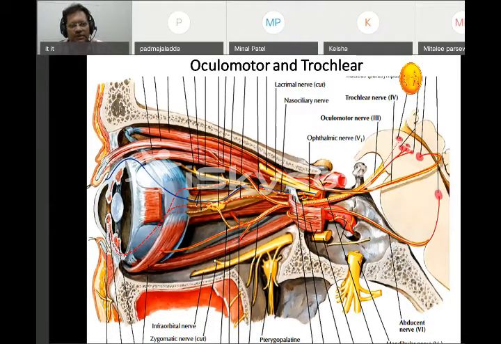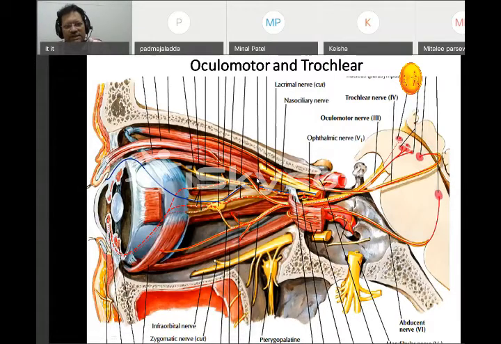Oculomotor supplies most of the muscles. Trochlear, we have to remember, supplies the superior oblique muscle. And one more muscle, which we are going to see later, is supplied by the sixth cranial nerve, called the abducens. Abducens supplies only one extraocular muscle, that is lateral rectus.